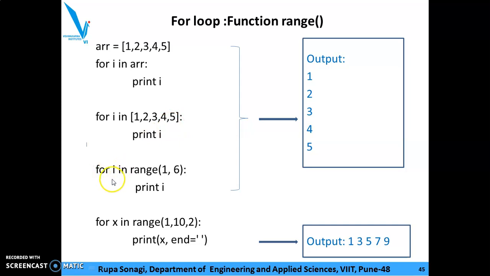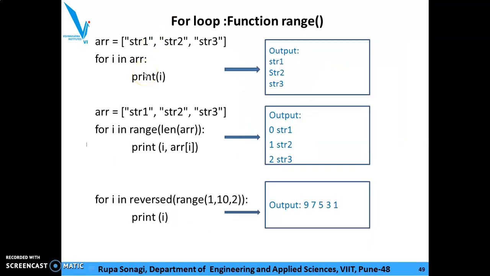Or you can use for i in range 1 to 6. Whatever may be the possible thing, the output is same. So for x in range 1, 10, 2, print x, end equal to space. Output is 1, 3, 5, 7 and 9. That is, first element is 1, last element is 9 with an interval of 2.